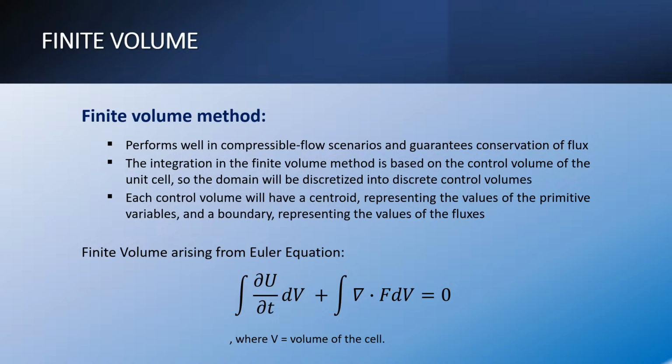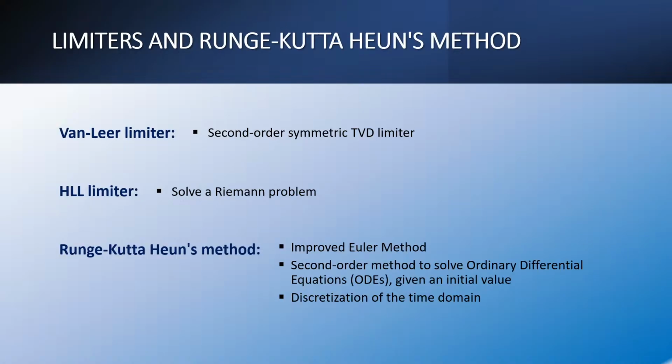Regarding the finite volume method, it performs well in compressible flow scenarios and guarantees conservation of flux. The integration in the finite volume method is based on the control volume of the unit cell, so the domain will be discretized into discrete control volumes. These control volumes each have a centroid, representing the values of the primitive variables. In this case, primitive variables will be density, velocity, pressure, and energy. The finite volume formulation arising from the Euler equations is equal to the integral of du/dt dv plus the integral of divergence of the flux dv equals 0. The flux is across the cell's unit cell surface, where v is the volume of the cell.